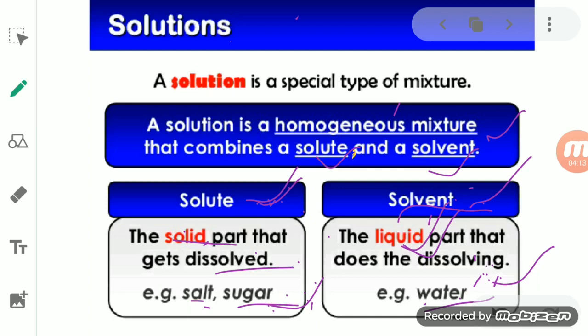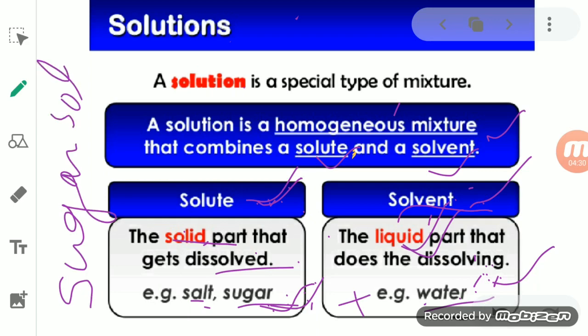So the sugar, when dissolved in water, which is the solvent, together forms a solution, and that solution is known as a sugar solution. Sugar mixed with water forms a sugar solution.